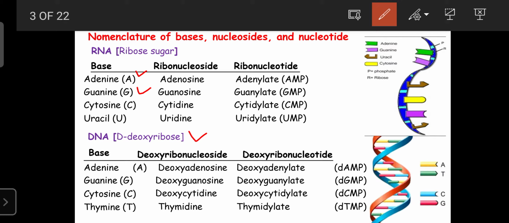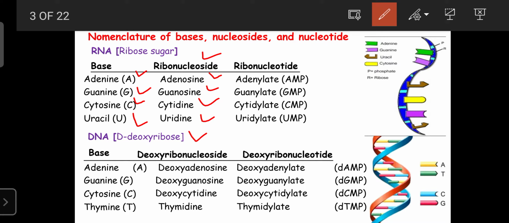Adenine is denoted by A and guanine is denoted by G, and the pyrimidine bases are cytosine and uracil. When they are combined with the ribose sugar, they are known as ribonucleosides. So adenine becomes adenosine, guanine becomes guanosine, cytosine becomes cytidine, and uracil becomes uridine.